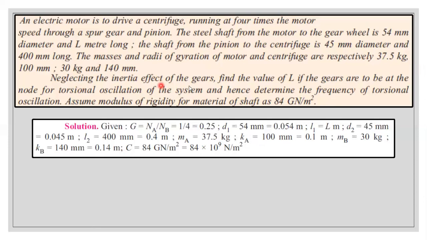Neglecting the inertia effect of gears, find the value. In this sum also, they are asking us to neglect the inertia value. We need to determine the value of L, if the gears are to be at the node for torsional oscillation of the system, and hence determine the frequency of torsional oscillation. Assume C value, which they have written as 84 into 10 power 9, that is, giga means 10 power 9 Newton per meter square.